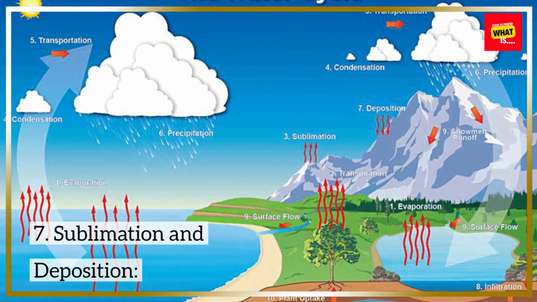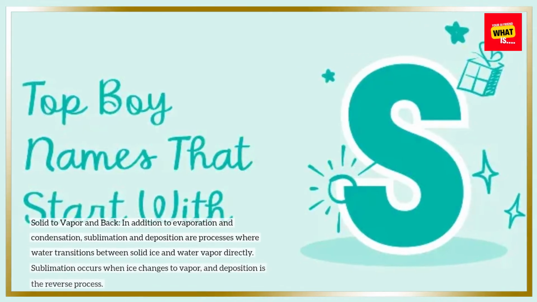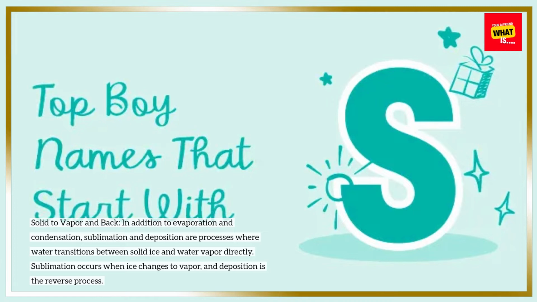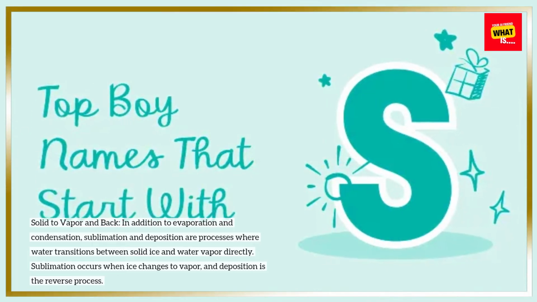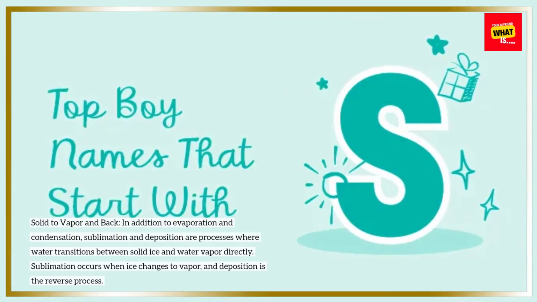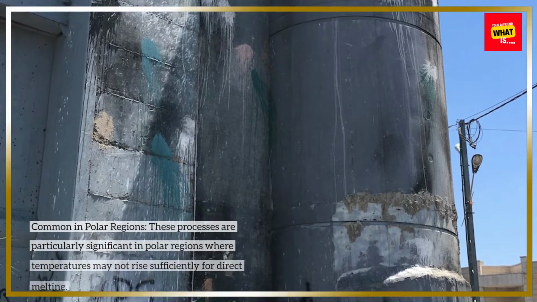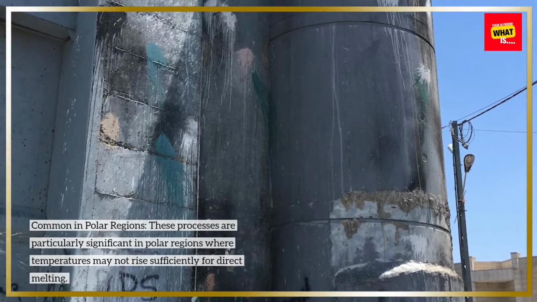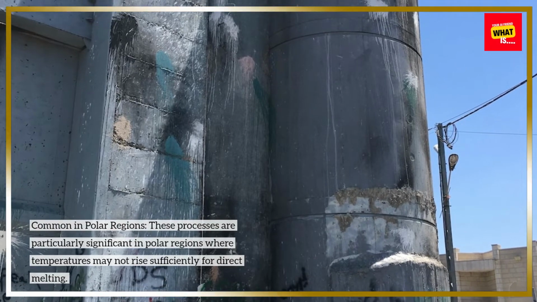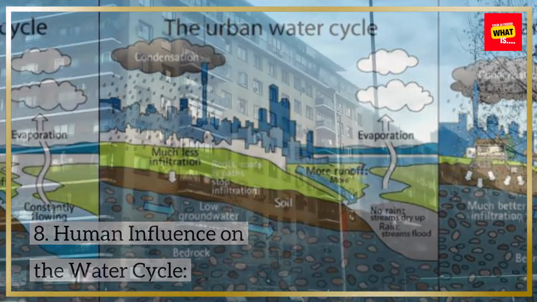7. Sublimation and deposition. Solid to vapor and back. In addition to evaporation and condensation, sublimation and deposition are processes where water transitions between solid ice and water vapor directly. Sublimation occurs when ice changes to vapor, and deposition is the reverse process. Common in polar regions. These processes are particularly significant in polar regions where temperatures may not rise sufficiently for direct melting.